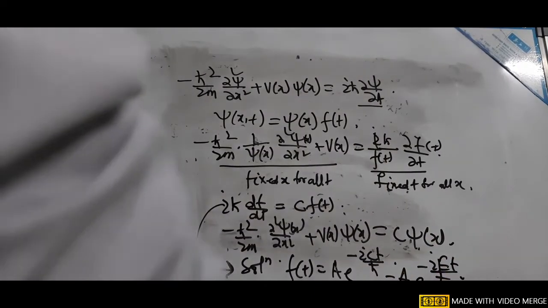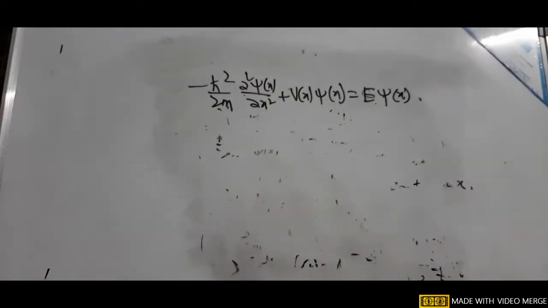Now if you find the solution of the spatial part, we can write minus h bar square by 2m del square psi(x) by del x square plus V(x) psi(x) equal to C into psi(x). Instead of C you can write E psi(x). So this is our time independent Schrodinger equation.